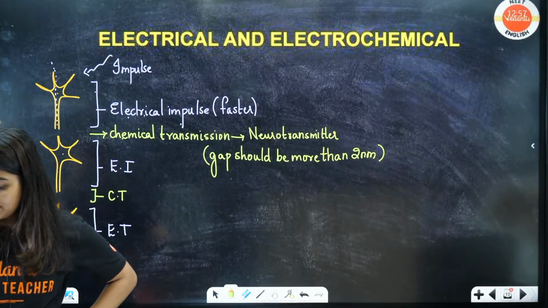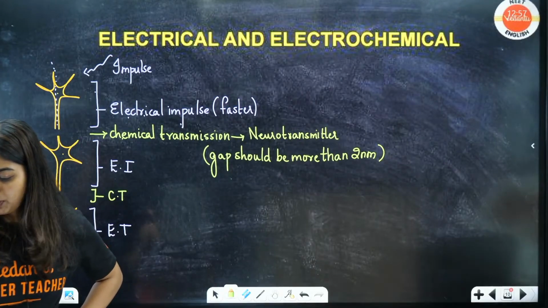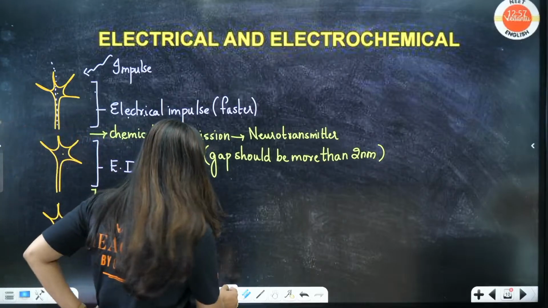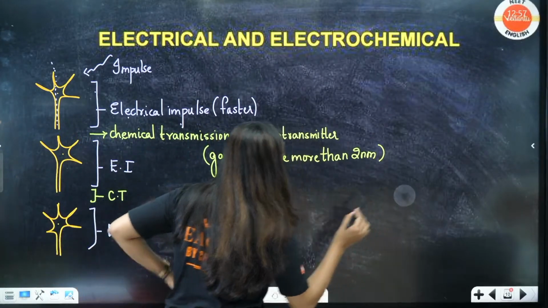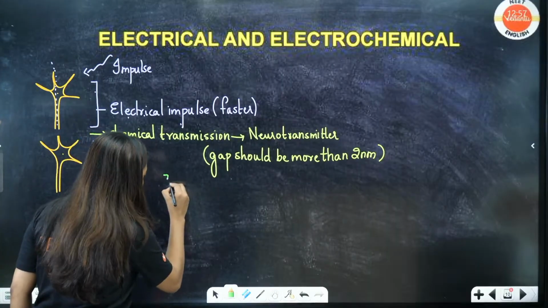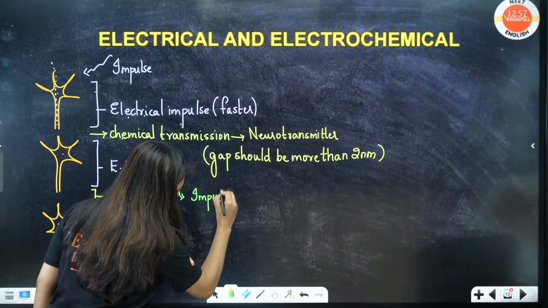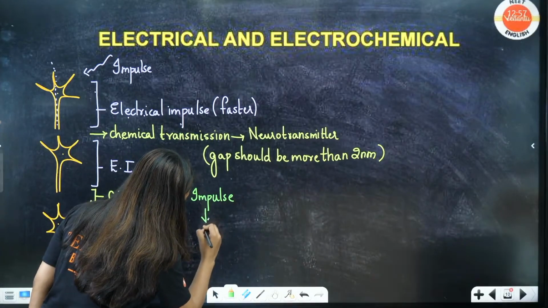Obviously, students, something has to open, then only another thing can be received. Now understand this very simple thing: one impulse has come. This impulse will be passed on to the dendrite.